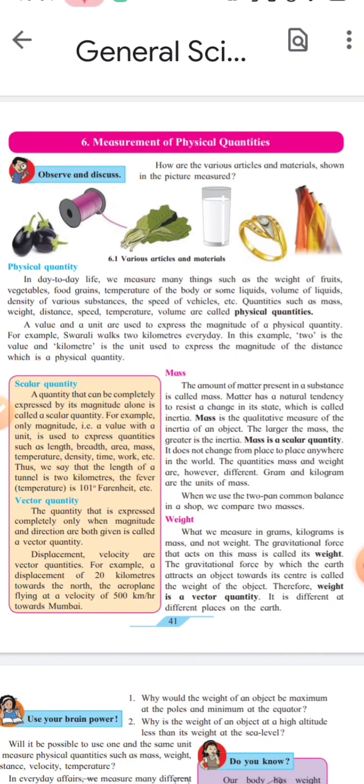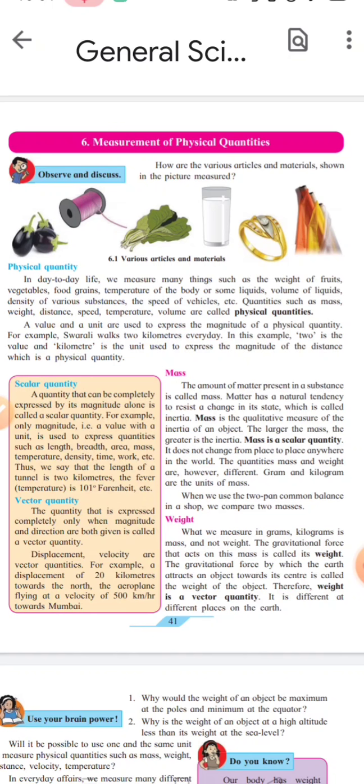In our day-to-day life, we measure various things such as fruits, vegetable, food grains, body temperature, some liquids like milk and petrol. We measure volume of liquid, density of various substances, speed of vehicles. So what is meant by physical quantities? Underline these lines. Mass, weight, distance, speed, temperature, volume. These are physical quantities.